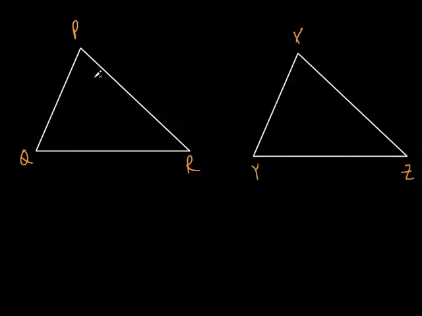All right, what if we had this? What if I said that this angle is equal to this angle, and this angle is equal to this angle? All right? So it's kind of starting off the same way as the other one did, right? They give you two angles of one triangle equaling two angles of another triangle. But watch, they don't tell you that PQ and XY are equal to each other. If they did, that means they'd be congruent because of angle, side, angle. But they tell you this. They tell you that QR is equal to YZ.